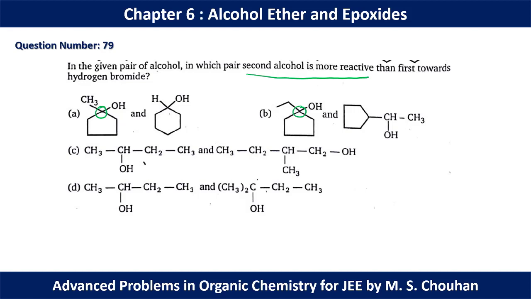In option C, this carbocation is more stabilized due to more number of alpha hydrogens, but in option D we have this carbocation which is very much stabilized compared to the previous carbocation, and all the stabilities are compared by hyperconjugation only. So by comparing all the carbocation stabilities, we can say that for question number 79, option D should be the correct option, because in this case the second alcohol will give a more stable carbocation.